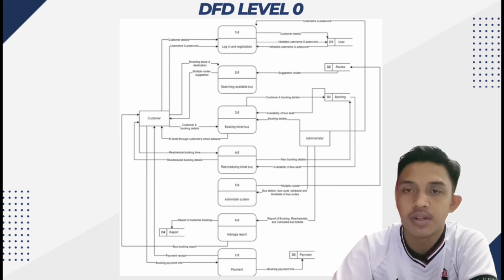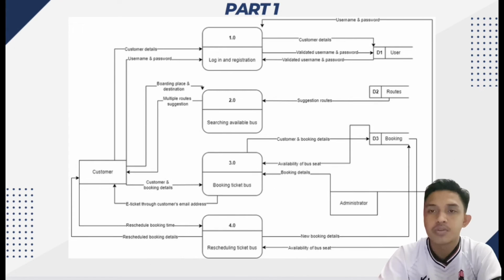So next, as you can see, this is our DFD level 0. There are 7 processes in it and 2 entities, which are customer and administrator, and 5 data stores. The first process in our DFD is the login and register process.